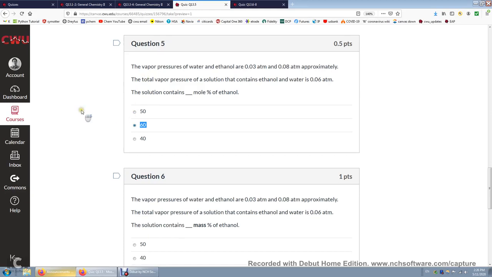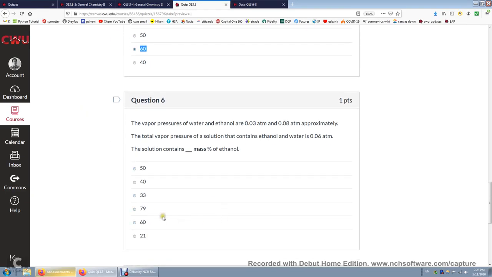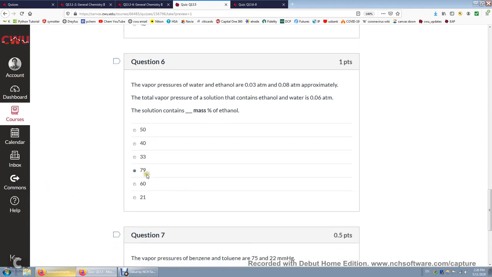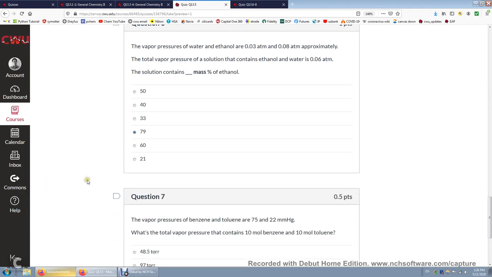What's the mass percentage of ethanol? It's 79%. Again, 27.6 divided by the sum of 27.6 and 7.2. So if you do the calculation, it's going to be 79%.